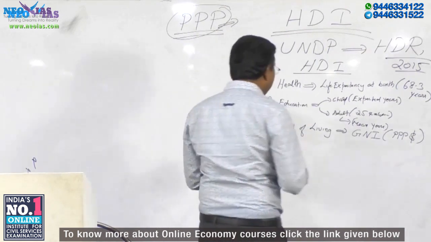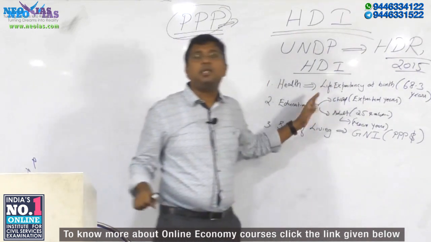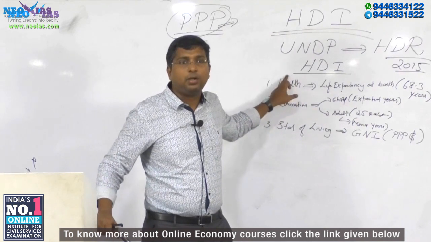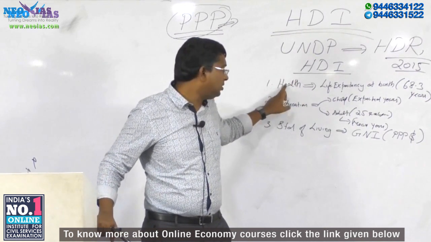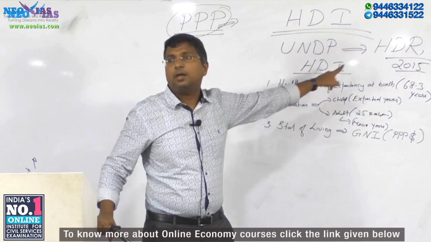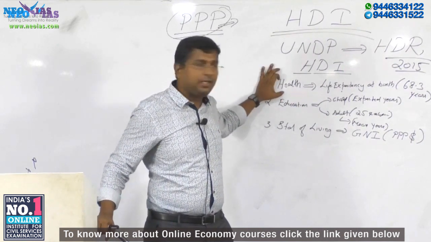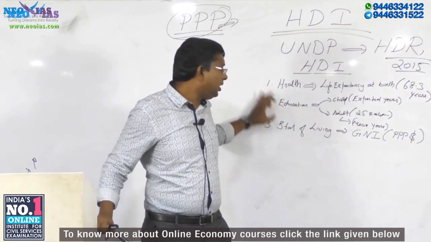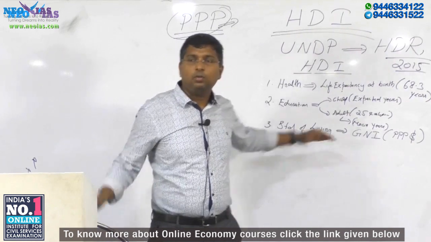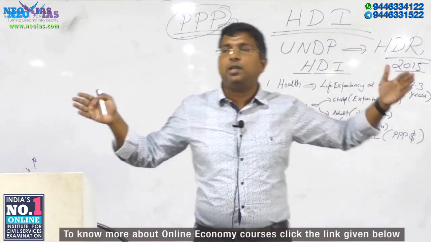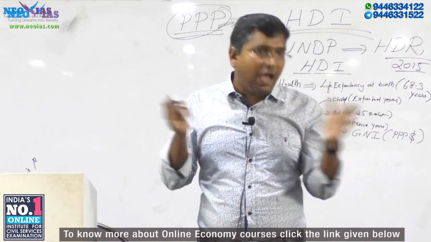So these are the three important indicators to calculate the Human Development Index. What is that? Health indicator, education and standard of living. Now UNDP will take an average.